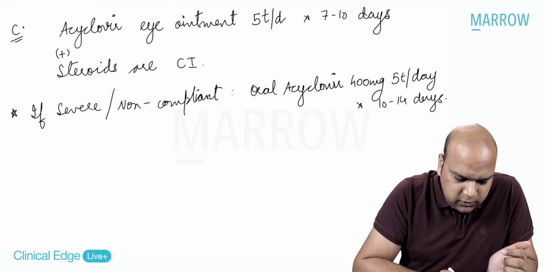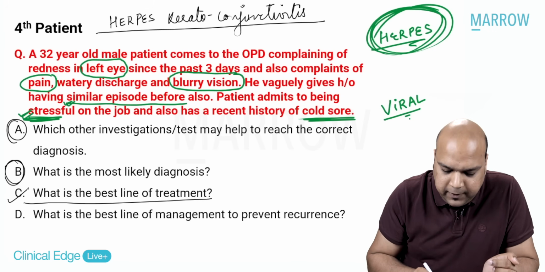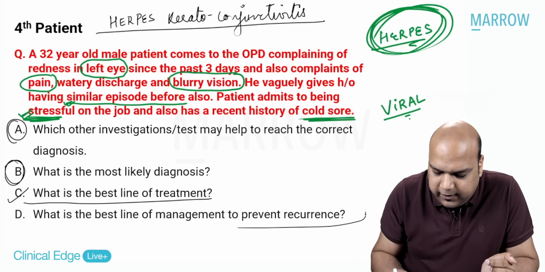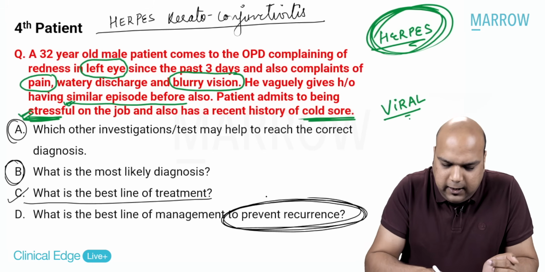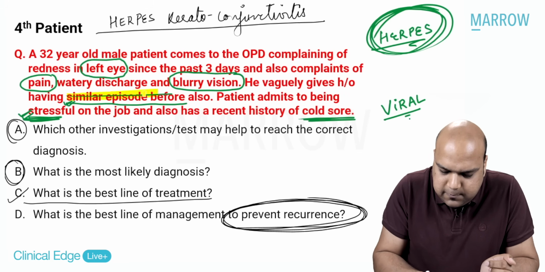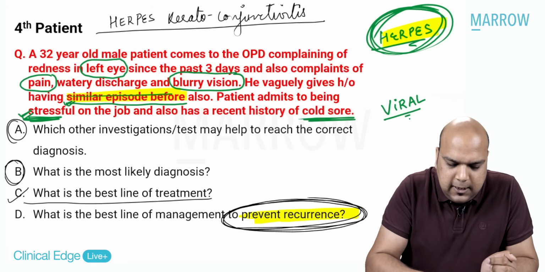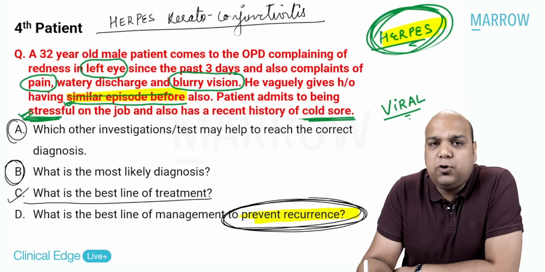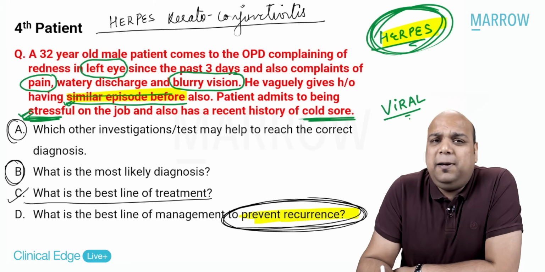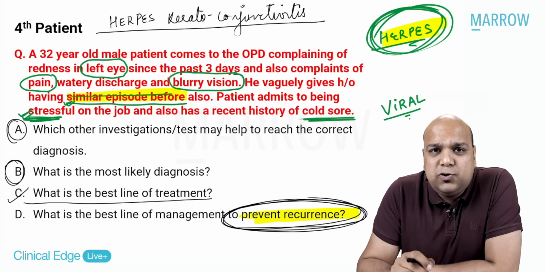Now, let's move on to the last question that was asked to us in this case. Best line of management we have done. What is the best line of management to prevent recurrence? So again and again, I'm telling you that we have to look at this point in the question. Similar episode before. We are thinking about herpes. So when we are thinking about herpes, we know it becomes dormant, it will have recurrence. So a very big challenge in managing herpes keratitis patients is how to stop the recurrence.